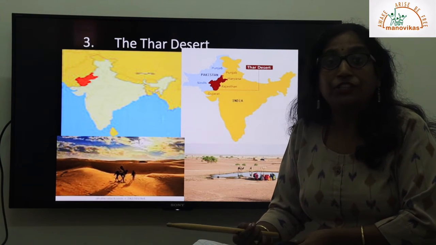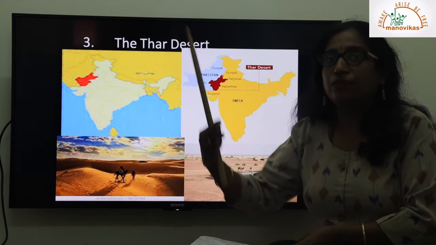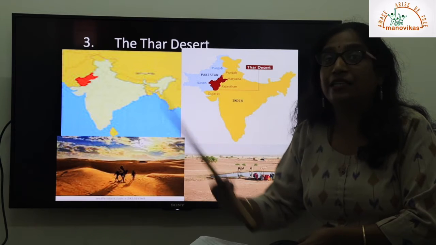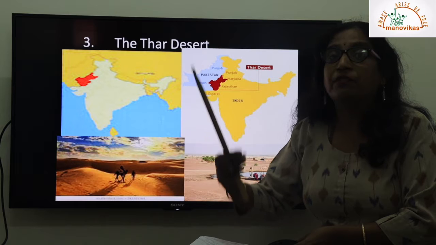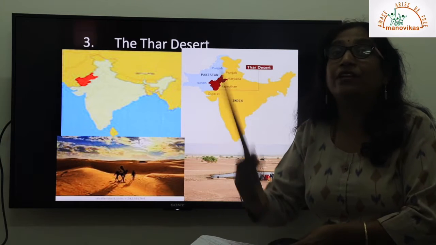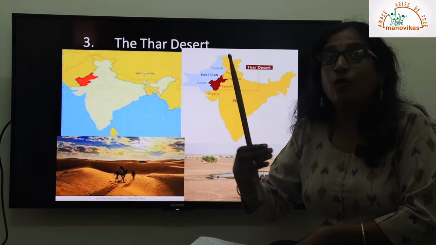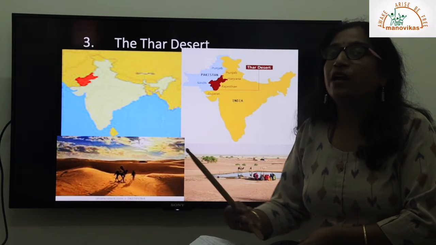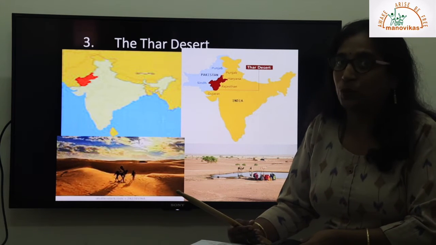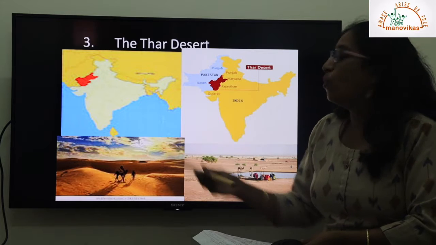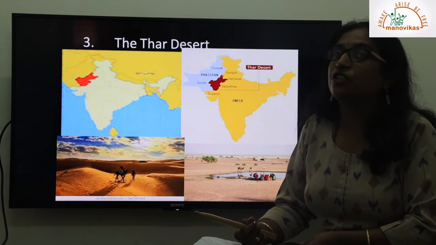Besides having harsh climatic conditions, correct? The reason is that many civilizations have evolved in this Thar Desert, because we have the most structured form of settlement in this desert. For example, we have well-developed road networks and well-developed human settlements, and there are sources of water also. Many oases are there in this desert. So that's why, although it is the only desert in India, it is the most populous desert also. So this is all about the Thar Desert of India, which marks a huge major physical division of India.